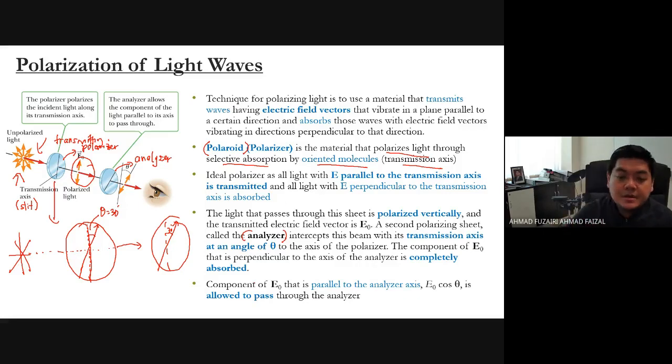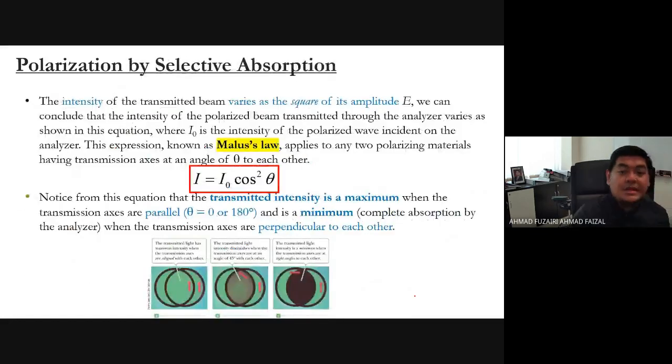The component of E that is parallel to the analyzer, E cos theta, is allowed to pass through the analyzer. It's simple. To make it clear how polarization works, we should know polarization by selective absorption.